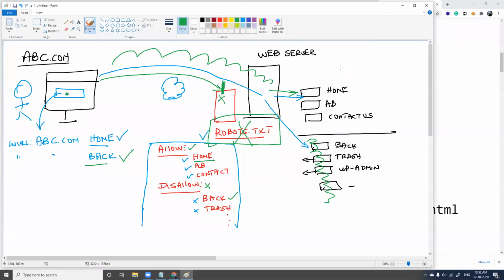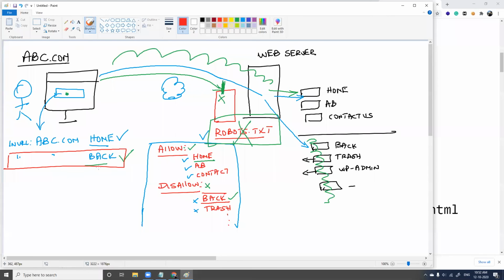Very carefully, listen to this. This is very important with regards to robots.txt. Suppose in your website you have disallowed the backup folder. Any user who is using a Google search and trying to access it will be stopped by robots.txt.